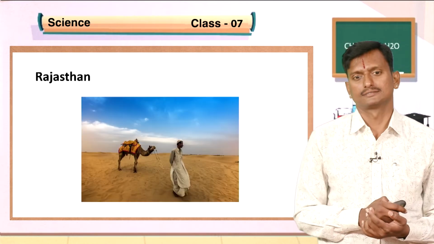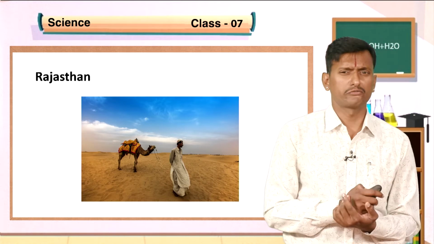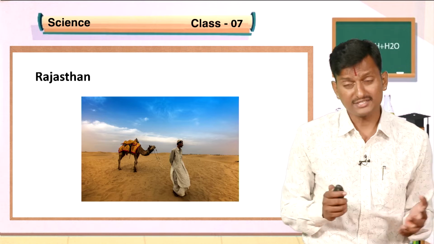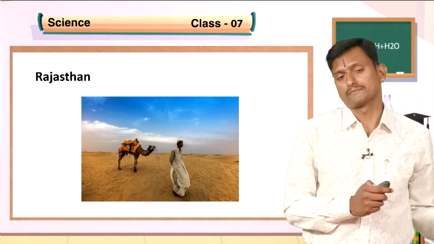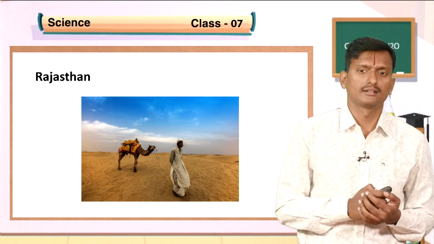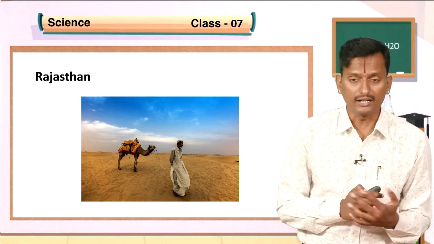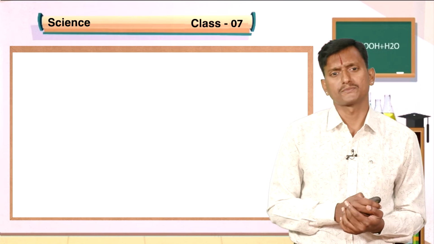Rajasthan. Rajasthan is a desert area. We find only a lot of sand. It's called an ocean of sand. You can't find plants or trees in this area. Why is it like this?